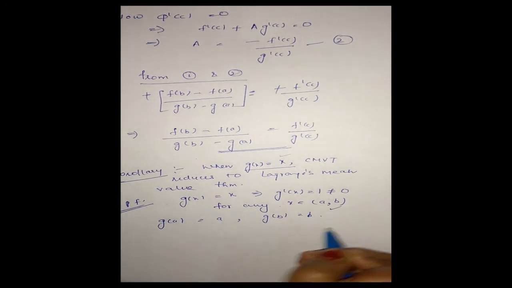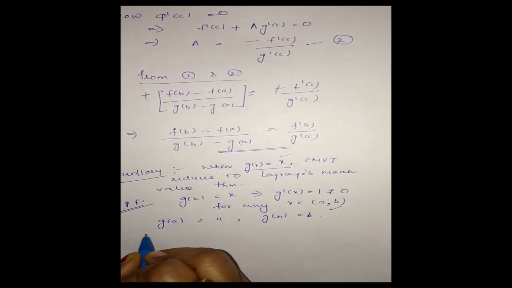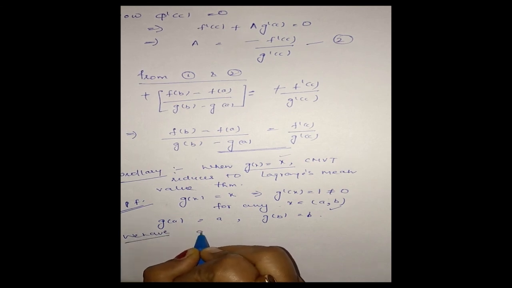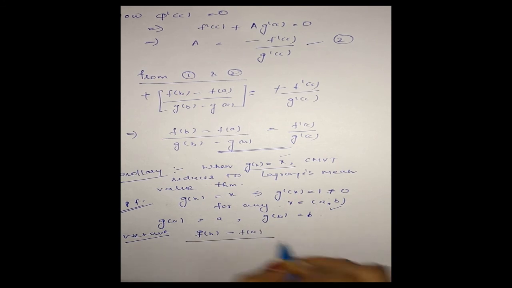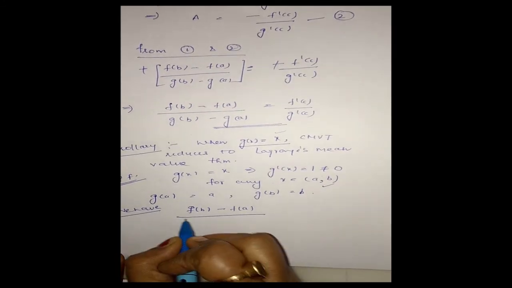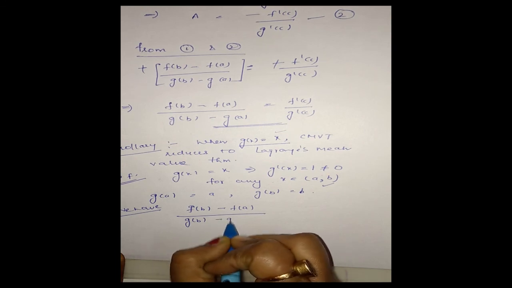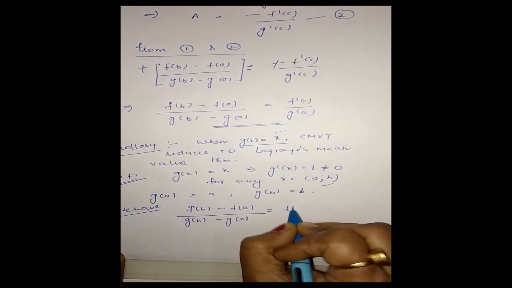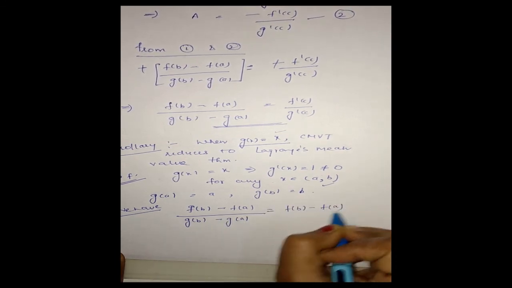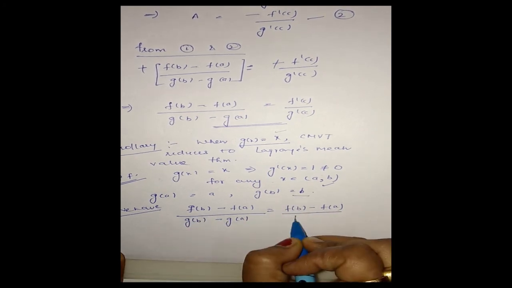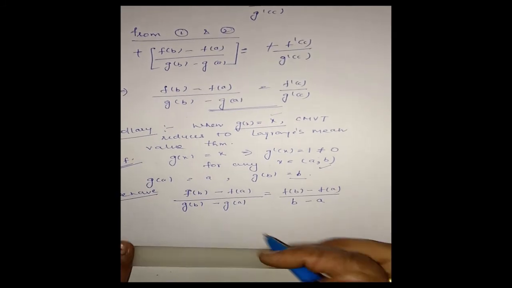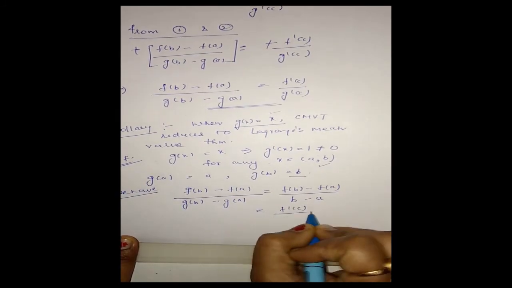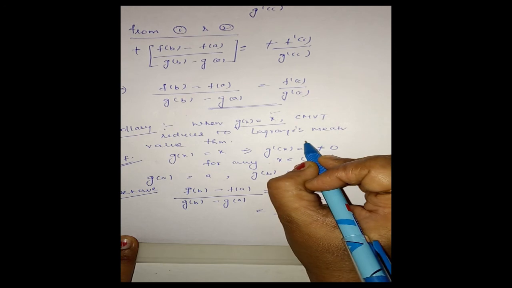Now, from the conclusion of CMVT, Cauchy's mean value theorem, we have f of b minus f of a divided by g of b minus g of a. This is nothing but f of b minus f of a divided by b minus a, equal to f dash c by g dash c. g dash c is nothing but 1.